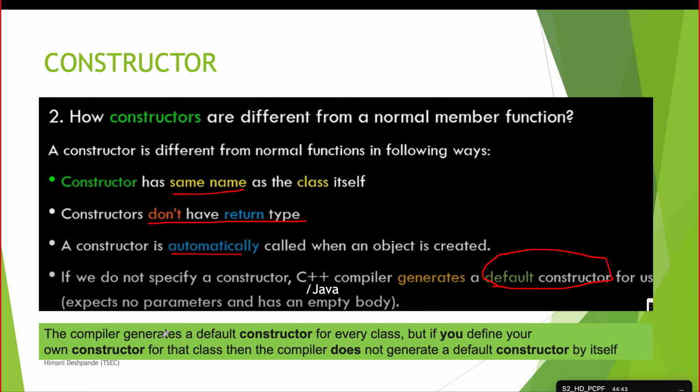Now a compiler generates a default constructor function for every class, but if you define your own constructor for that class, then the compiler does not generate a default constructor by itself. So it's up to you whether you write your own constructor function or let the compiler generate a default constructor function.